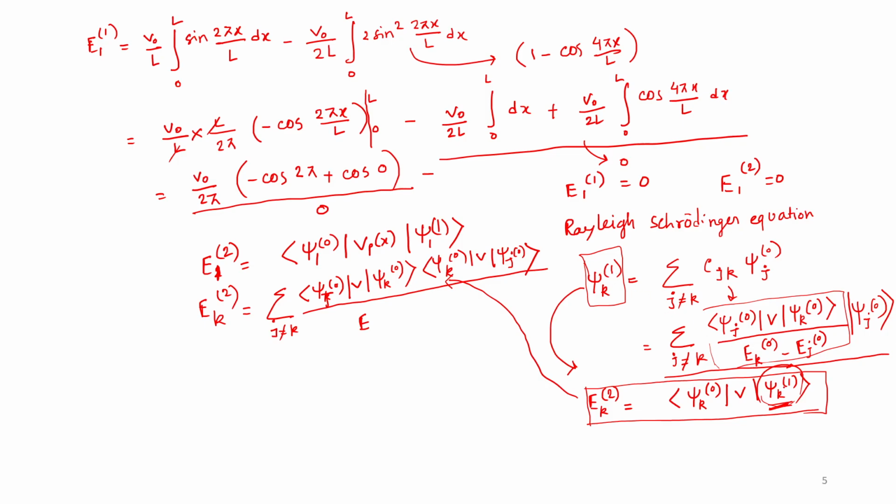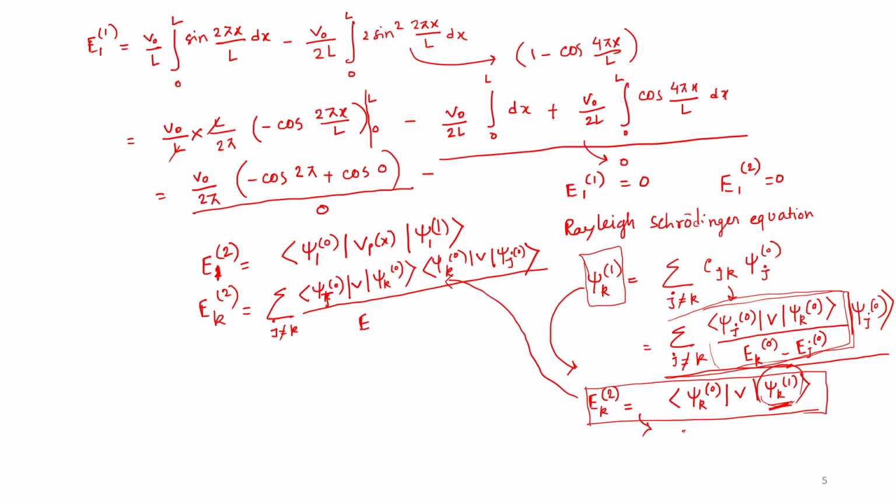So it will be something like this, let me write it here only. First this part will come, the summation thing. This is from CJK. CJK we have multiplied with that psi j 0 so that we obtain this first order wave function. So this thing will come first.